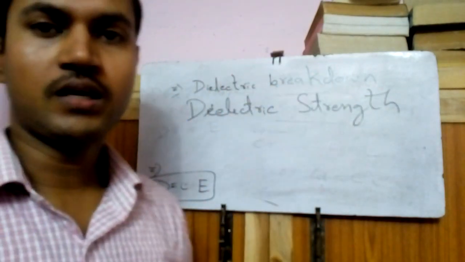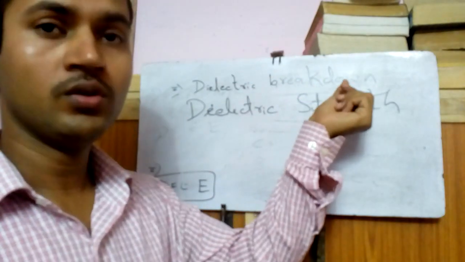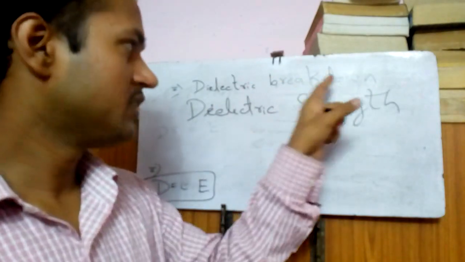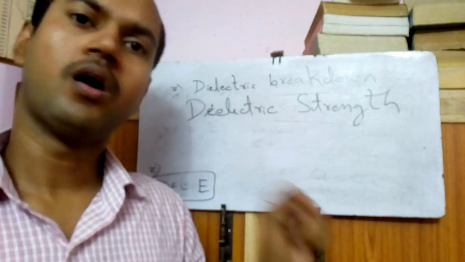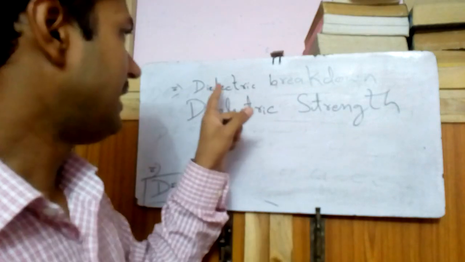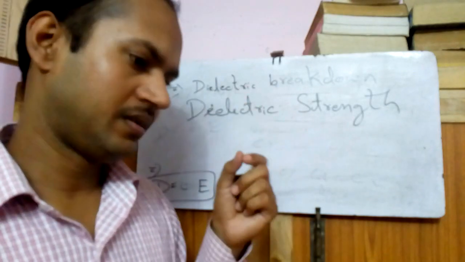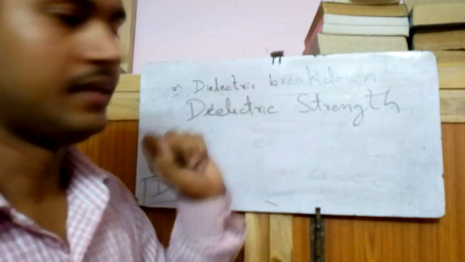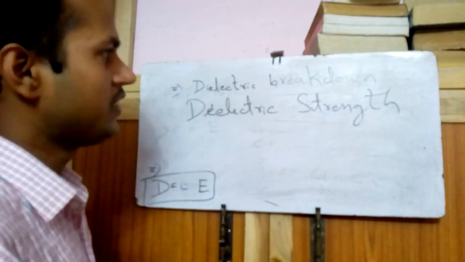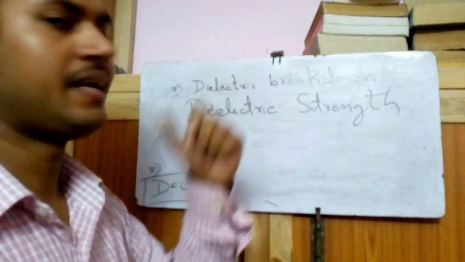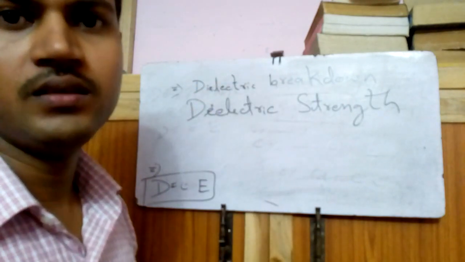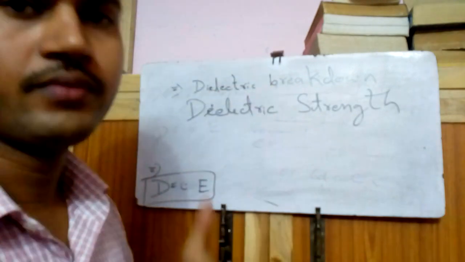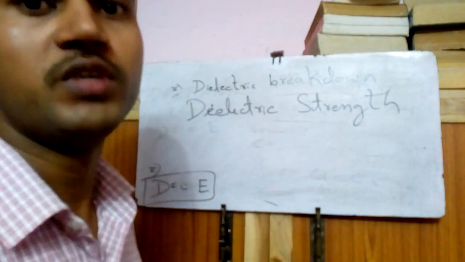Dielectric breakdown, you know this breakdown, and this breakdown occurs in all types of dielectric like gas, liquid, solid, in all of them, right? And it depends on different parameters like temperature, humidity, and how much electric field is applied and for how long.